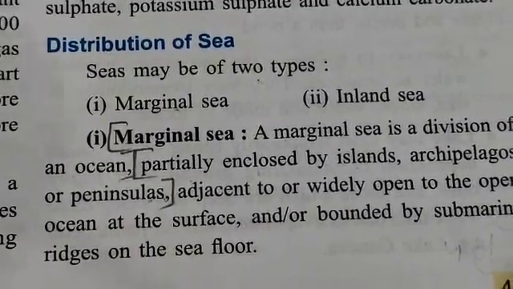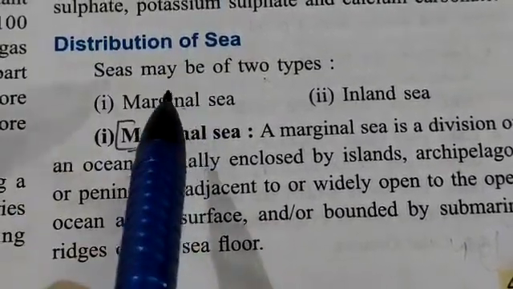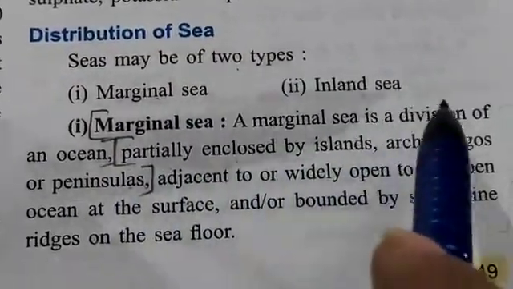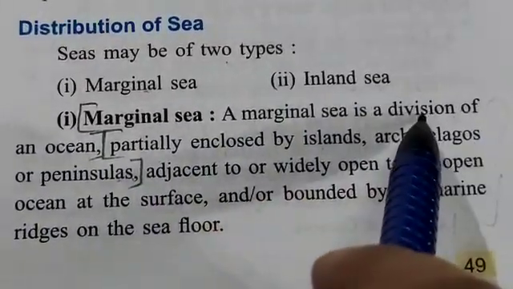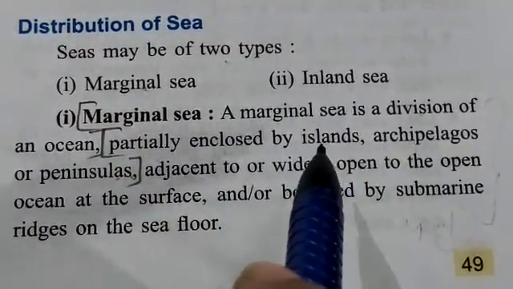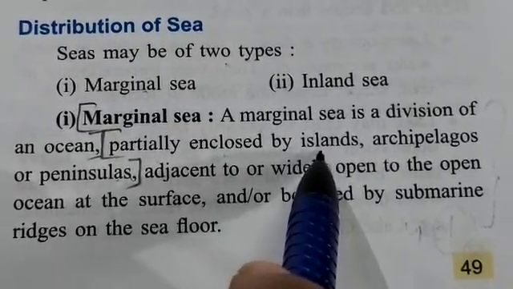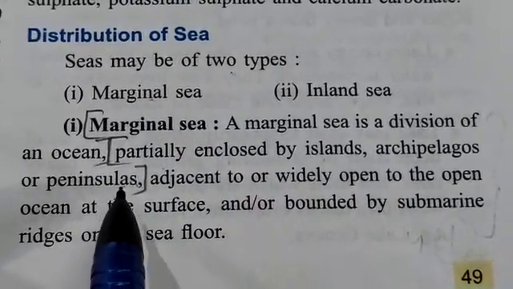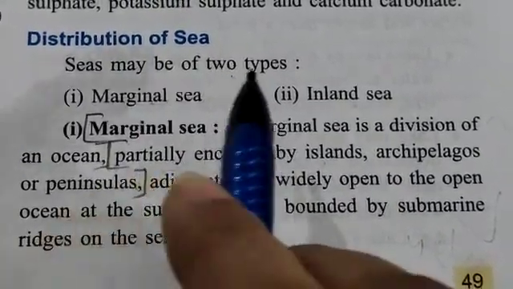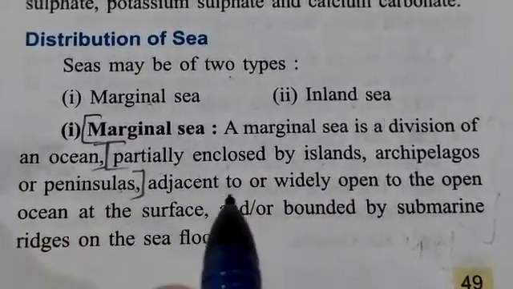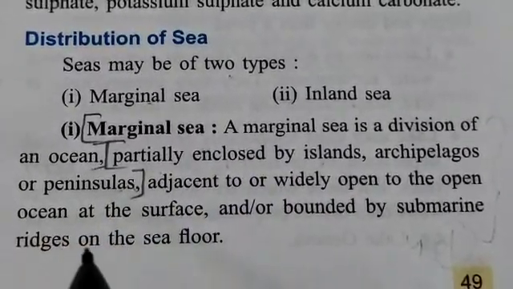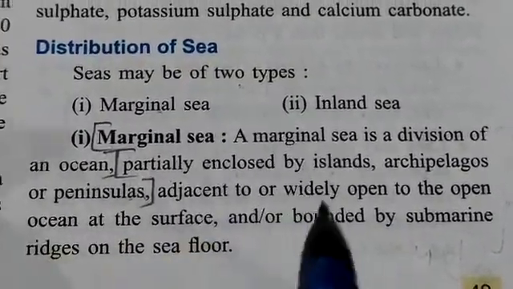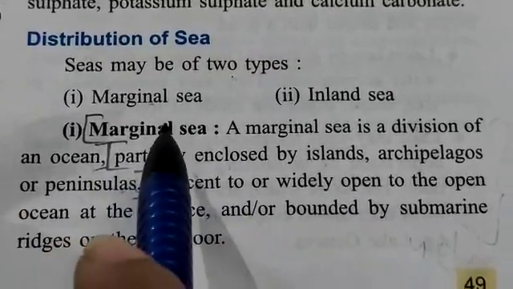Moving on, next let me tell you there are two types of seas: marginal sea and inland sea. A marginal sea is a division of an ocean, that is a part of the ocean, which is sometimes enclosed between islands or groups of islands, that is archipelagos, or a peninsula. That means it will have land on all sides, and in between you will find the water body. The water body which is enclosed by land on other sides is known as the marginal sea.